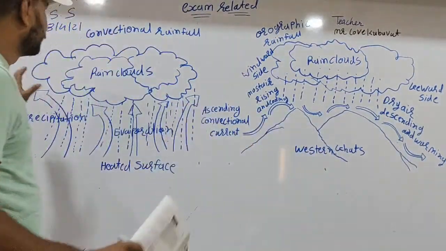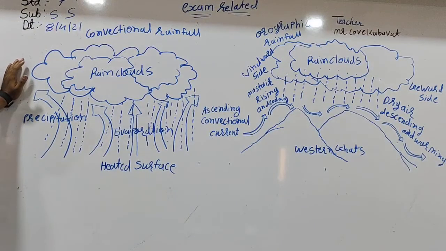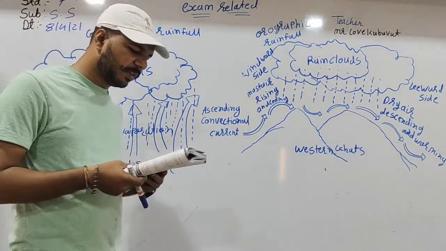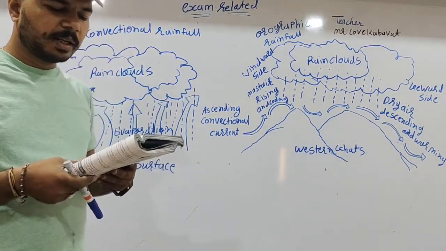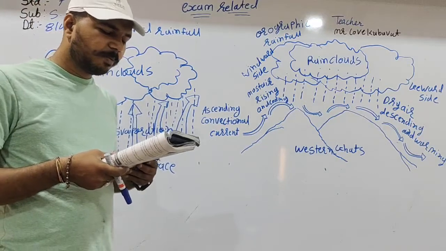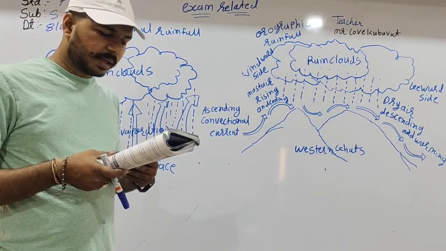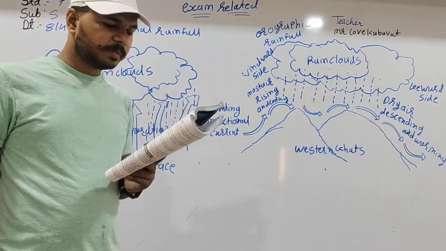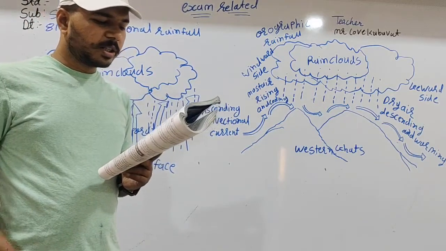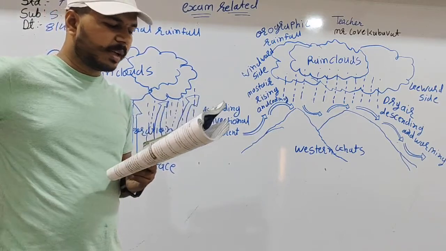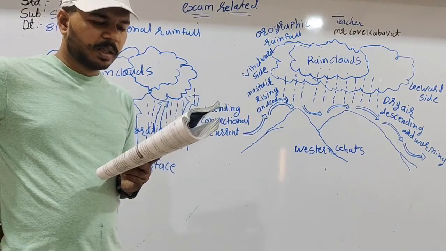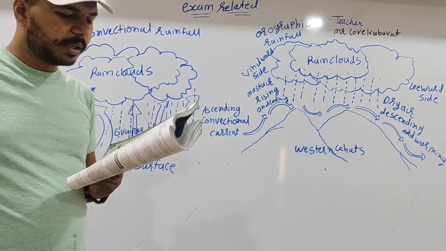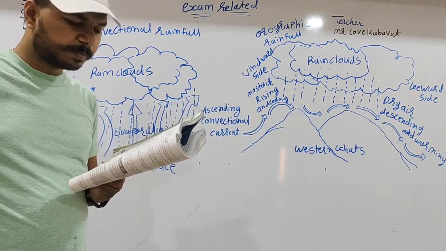Now, second, this is the chart of convectional rainfall. Such rainfall occurs mainly in equatorial areas where warm, moisture-laden air rises and cools on reaching a certain height. On cooling, condensation takes place, resulting in heavy rain in the same location. Such rain is accompanied by lightning and thunder and takes place regularly at almost the same time each day.